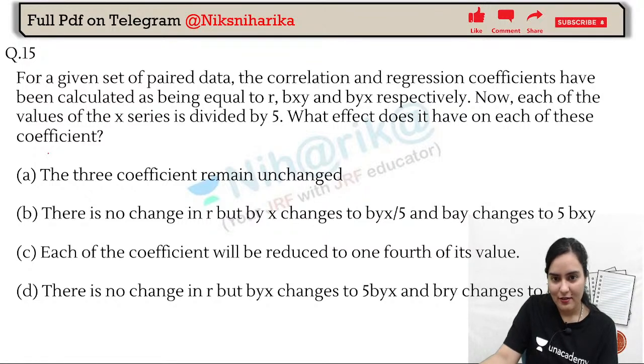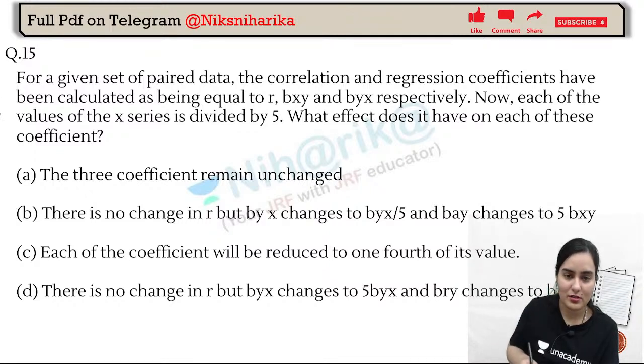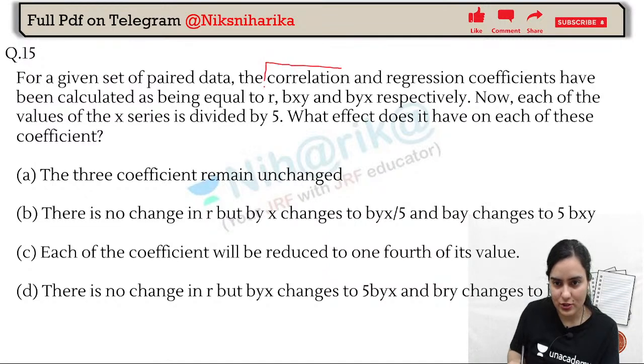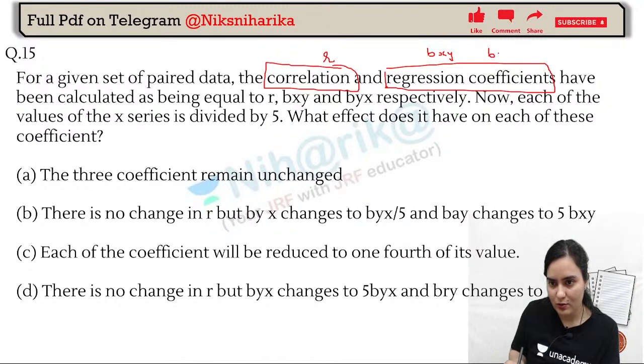Now, see, for a given set of paired data, the correlation and regression coefficients have been calculated as being equal to r, bxy and byx respectively. Now, each of the values of the x series is divided by 5. What effect does it have on each of the following coefficients? The question is asking that the correlation coefficient r is given, and the regression coefficients bxy and byx are also given. Now you have to tell